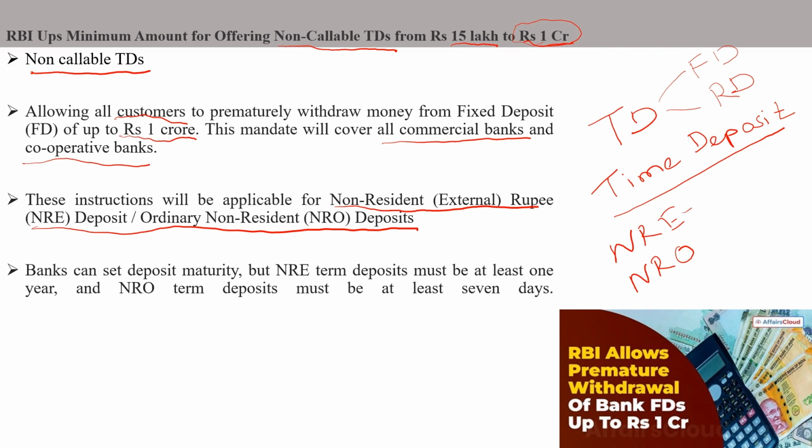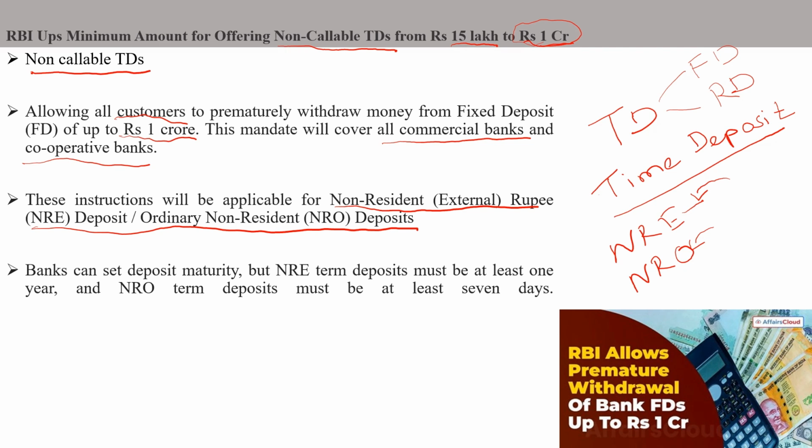If a non-resident earns money outside India, that money will be deposited in the external account, so it is earned outside India and comes inside India. And if an NRI is earning money inside India, it will be deposited in an NRO account. External means money earned outside, NRO means money earned inside the country.